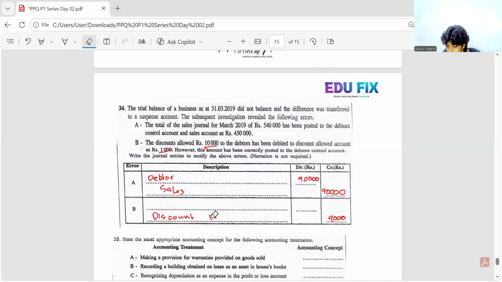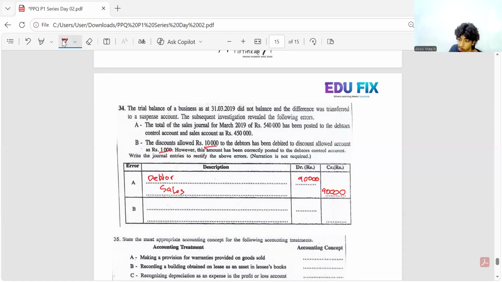Discount received is an income. Discount allowed is an expense, right? All right. Yes, Yanula. Only Yanula found that. Okay. So discount allowed is an expense.